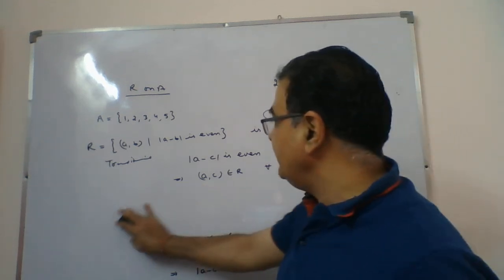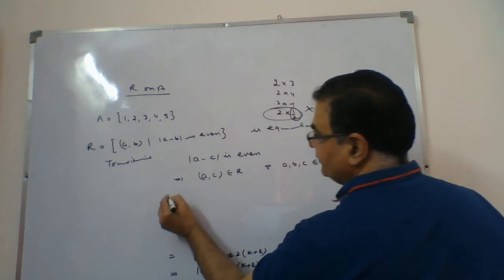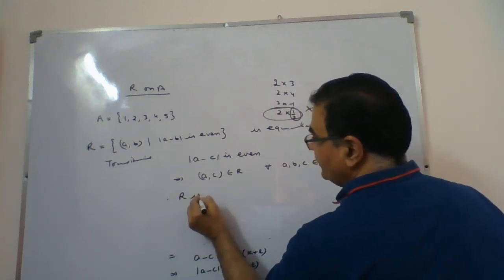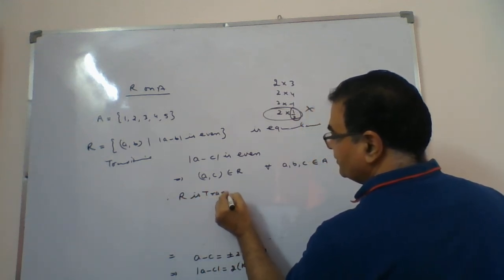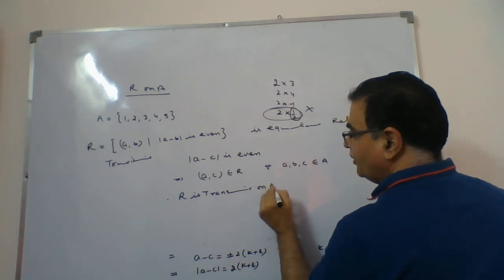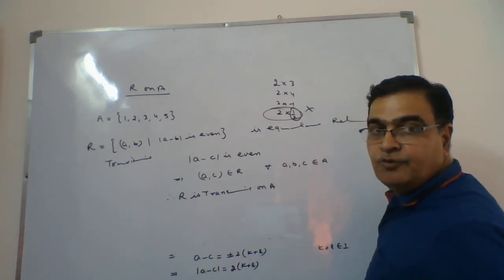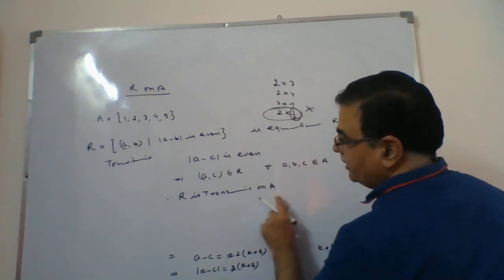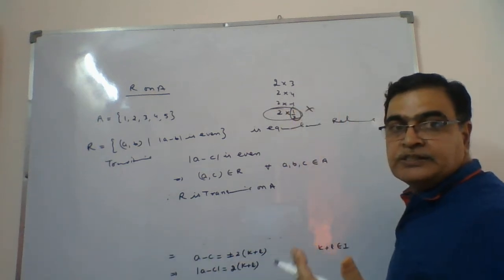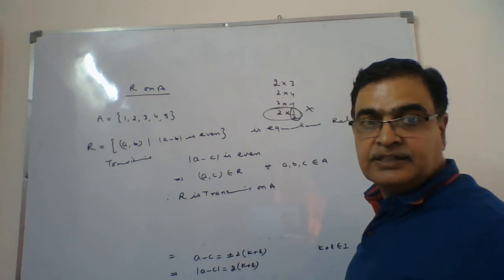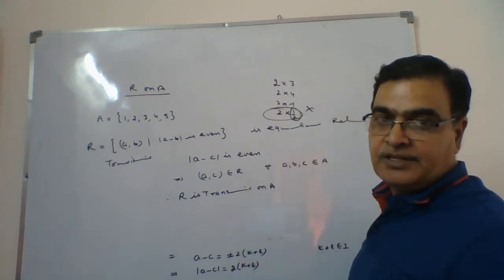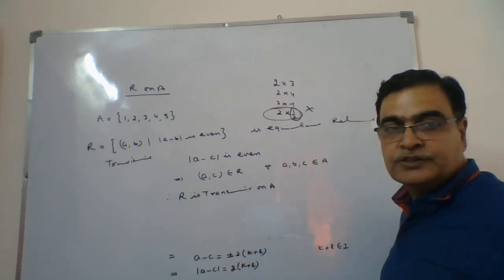Hence, what you should say? Therefore, R is transitive on A. And after that, what you will say, as all the three conditions are satisfied, we will say it is an equivalence relation. So that line you can write yourself.